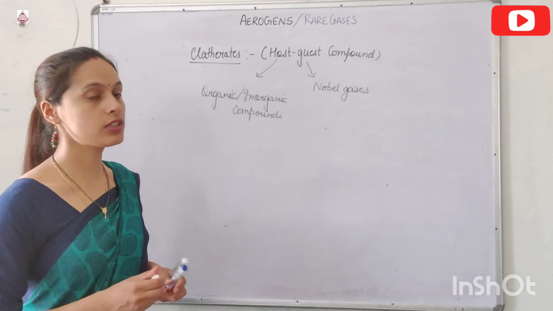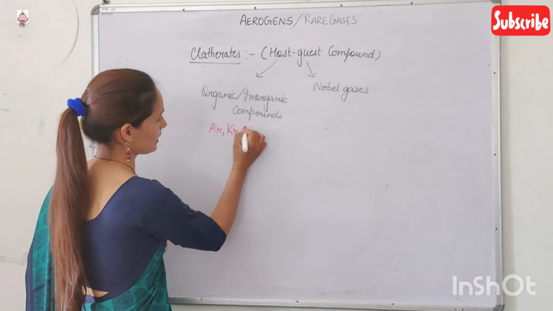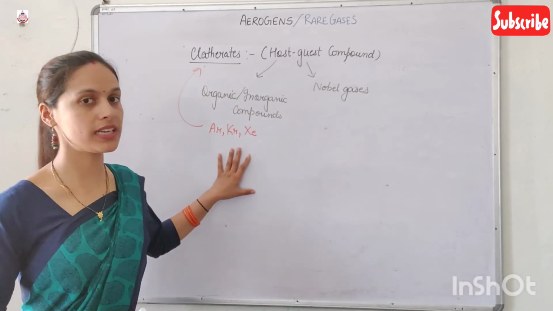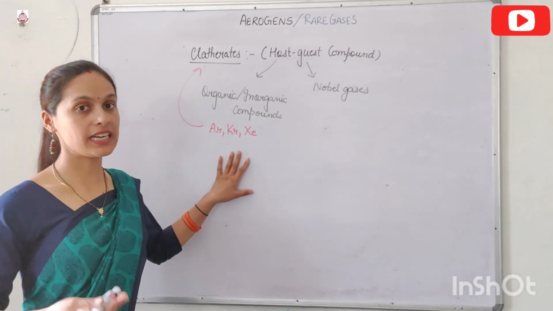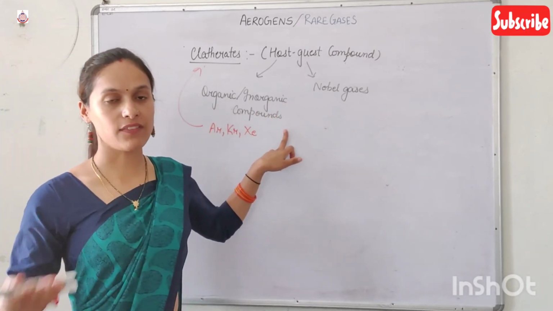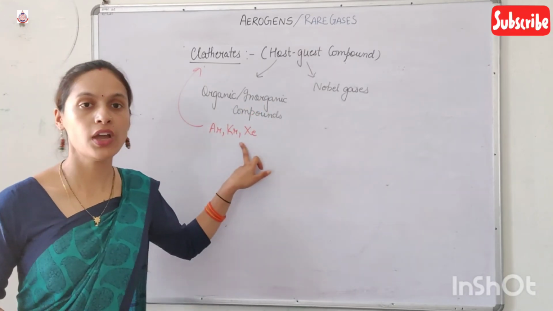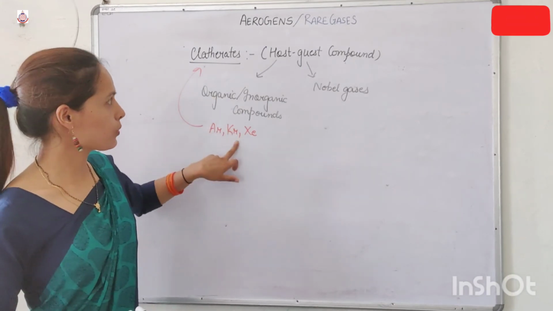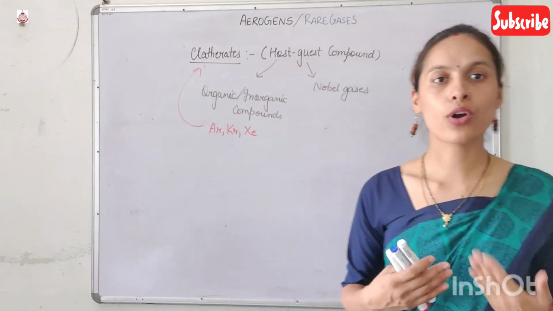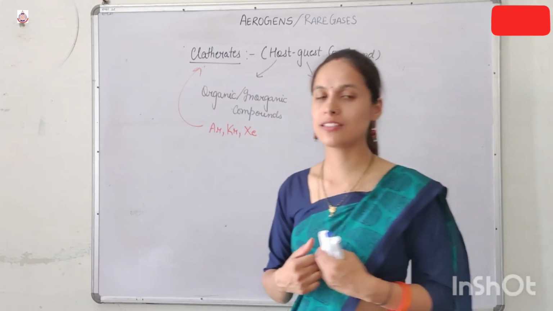If we talk about the noble gases argon, krypton and xenon, they form clathrates because their size is exactly similar to the size of the cavities present in the organic and inorganic compounds. Whereas helium and neon are not able to form clathrates because their size is smaller than the size of the cavities.